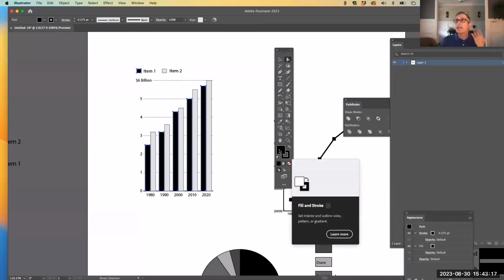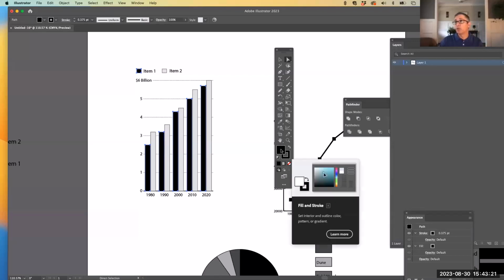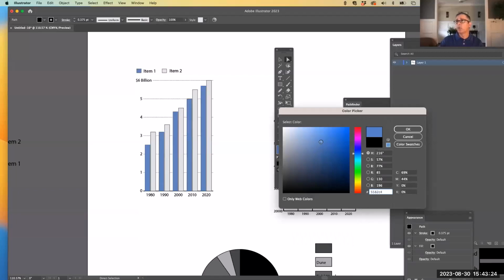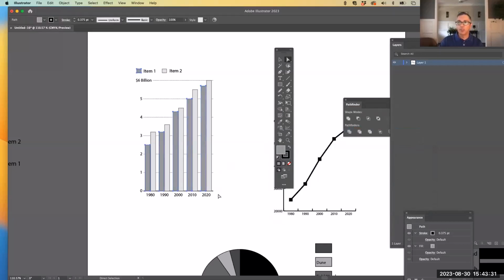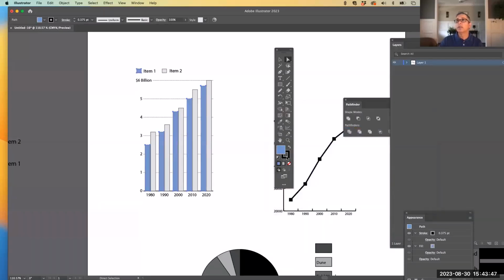Now, it's not as easy as changing the color and that's it, because when I go to, for example, my toolbar and double click on the black and tell it that I want it to be blue by clicking in the select color area, when I hit OK, it goes back to gray. It's because it still has data in there and it's trying to connect those. So make sure that you first say no fill by hitting the little box with the red line, then double clicking in here and changing it to the color you want, taking the lines around it off as well.